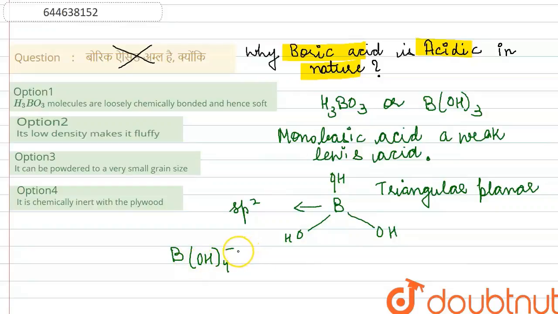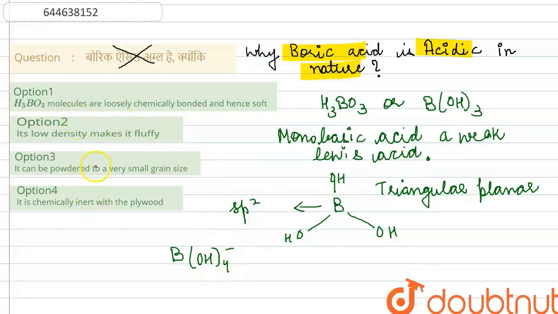Boric acid behaves as a Lewis acid because it accepts an electron pair from OH negative, which comes from its reaction with water. So why do we say it is a weak acid? Because it does not dissociate to produce H plus ions, rather it forms the B(OH)4 negative ion and in turn releases H plus ion.